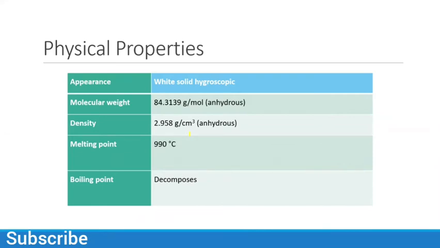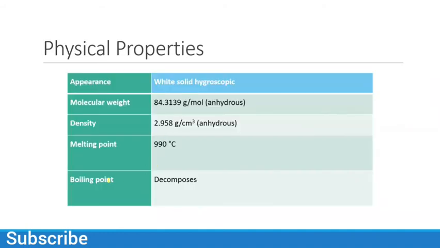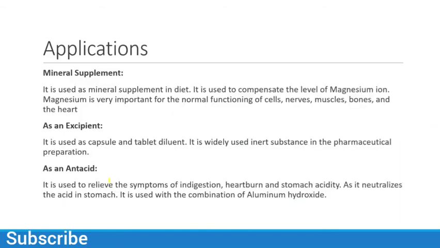Molecular weight is 84.3, density is 2.9, melting point is 990, and at boiling point it decomposes into magnesium oxide and carbon dioxide.